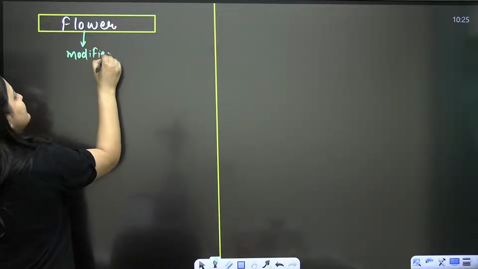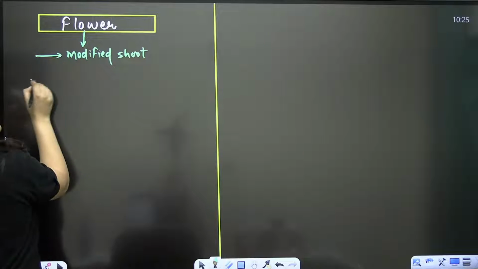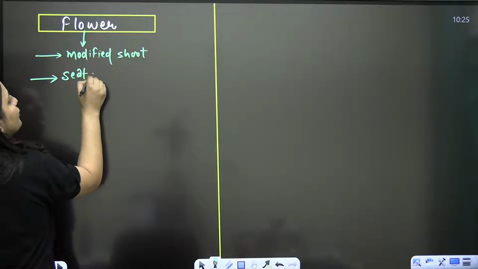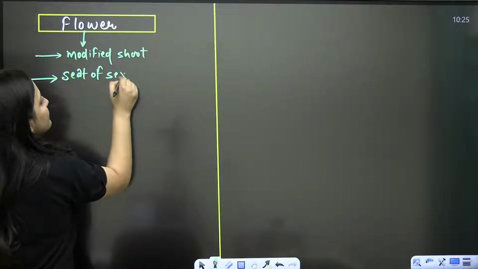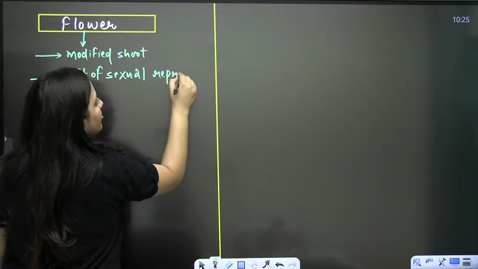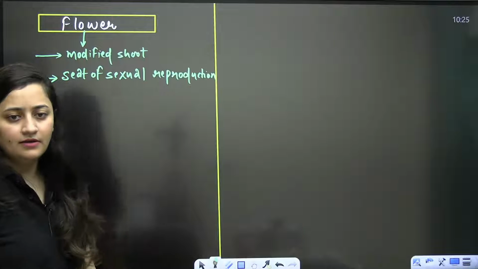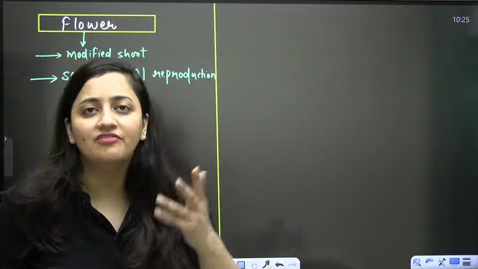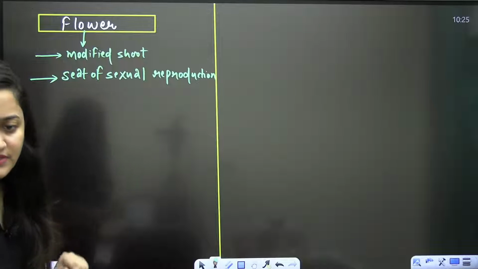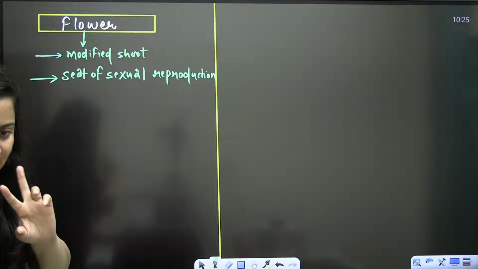The shoot is forming the flower. And the flower is the seat of sexual reproduction. It's the place where the sexual reproduction will take place. These are the two most important points about the flower: it is a modified shoot, and it is the site of sexual reproduction.